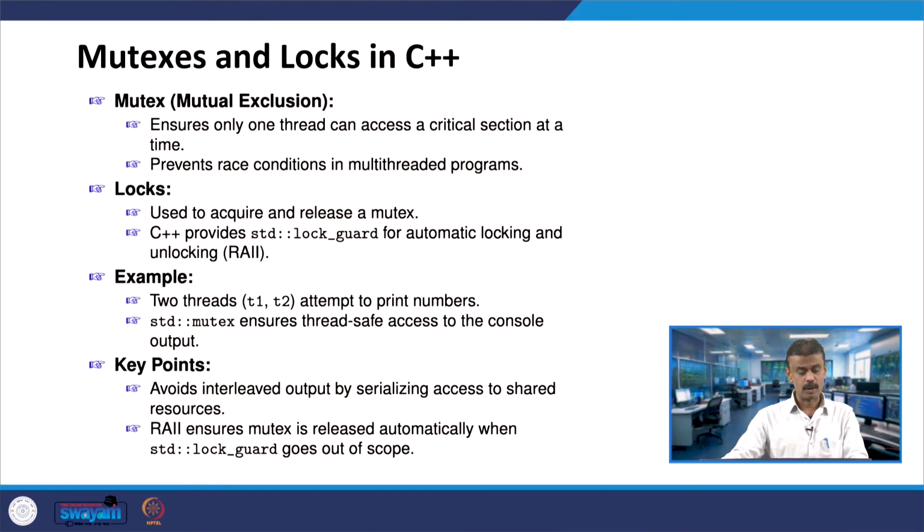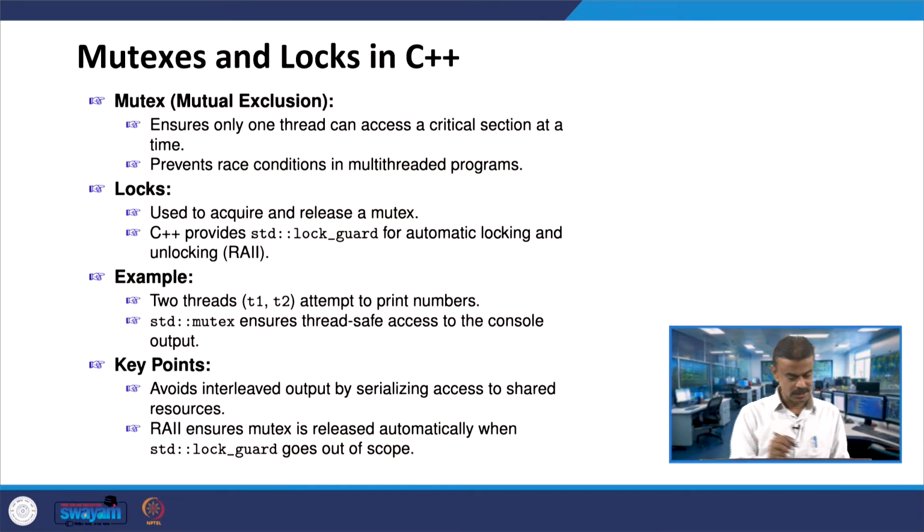So, the next concept we are going to see is mutual exclusion and locks. You call it a mutex. Mutex is nothing but mutual exclusion. So, we are going to study mutual exclusion and locks in C++. What do you mean by mutex? As we have already seen, this mutex, or mutual exclusion, prevents race conditions in multi-threaded programs. Also, it ensures only one thread can access a critical section at a time. So, you call this mutual exclusion, or simply mutex.